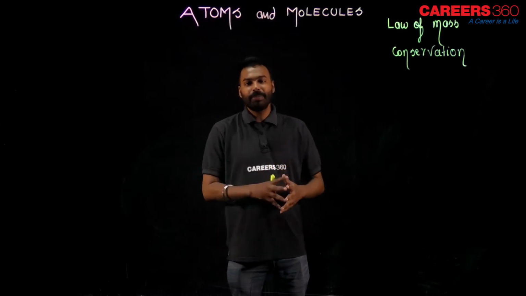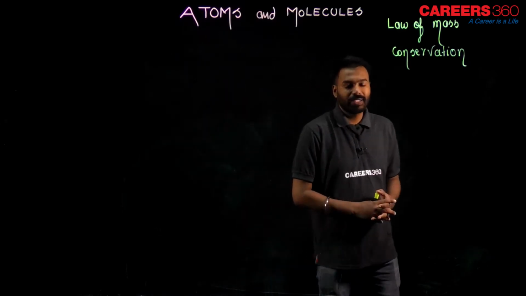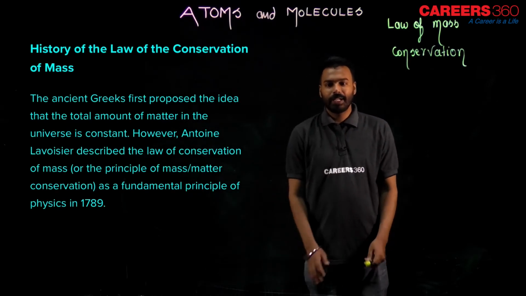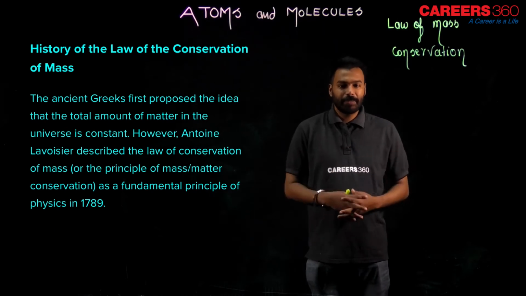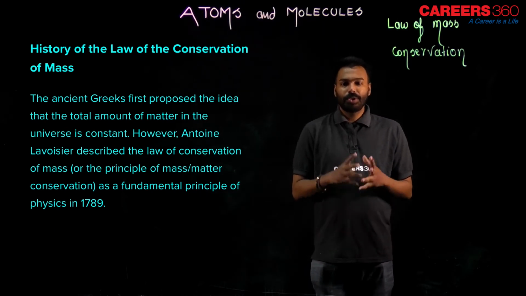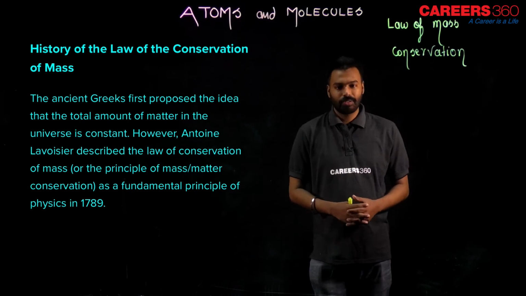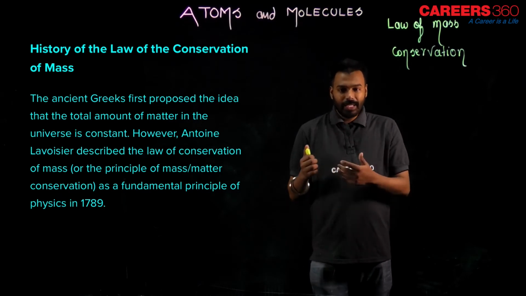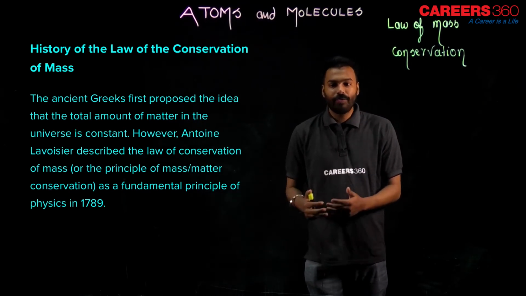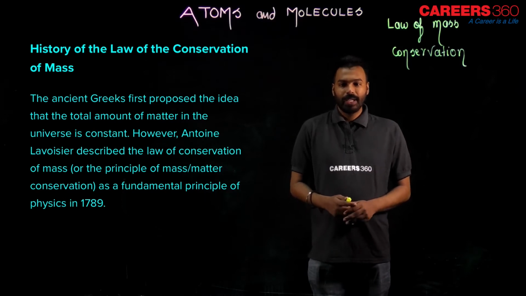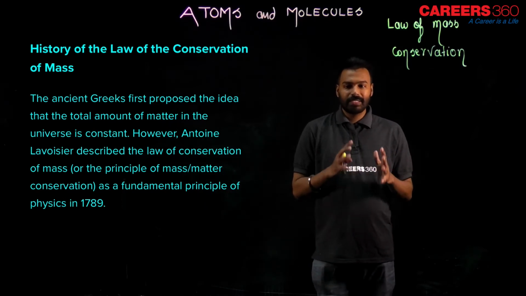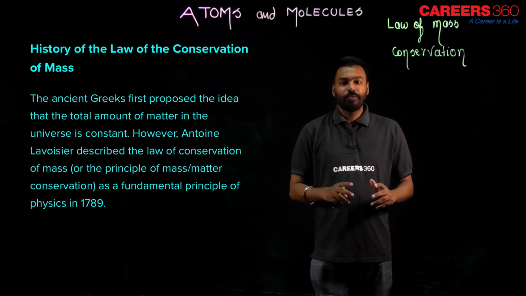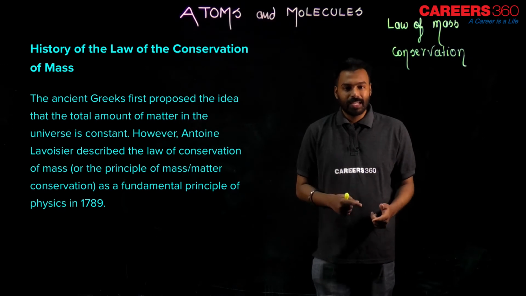My dear student, let me show you the history of law of mass conservation now. You can see the history of law of conservation of mass: Greek scientists gave the idea that the total amount of matter in the universe is constant, and then the scientist Lavoisier described it in the way of a law known as law of conservation of mass. It states a fundamental principle in physics in 1789. And what it states, let me show you the next slide for that now.